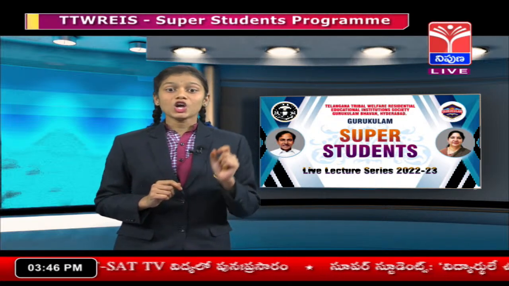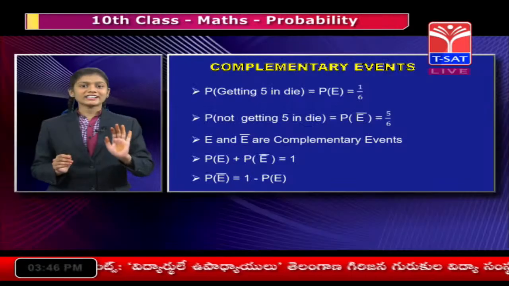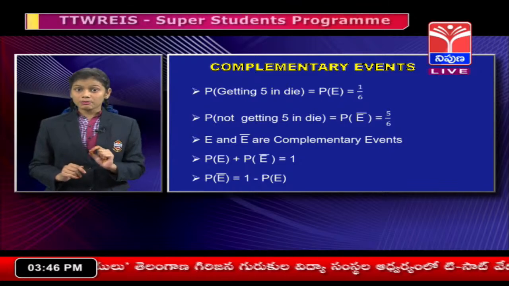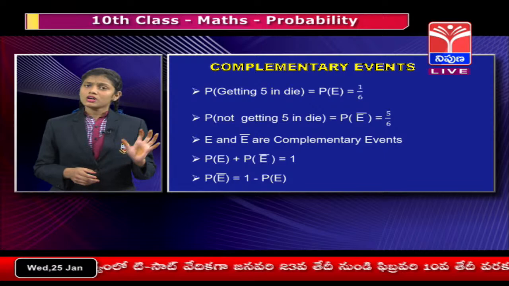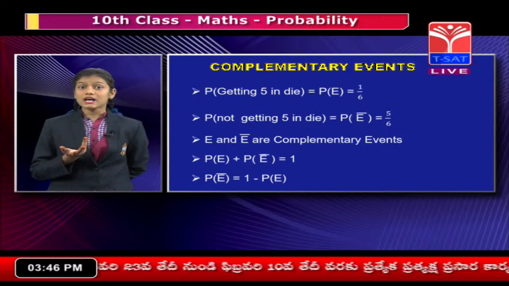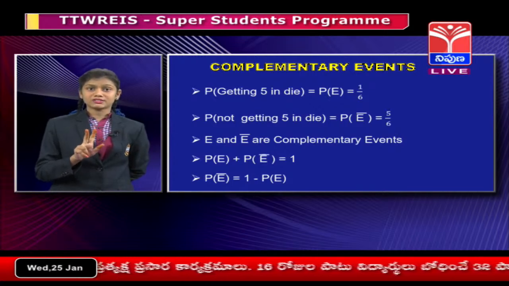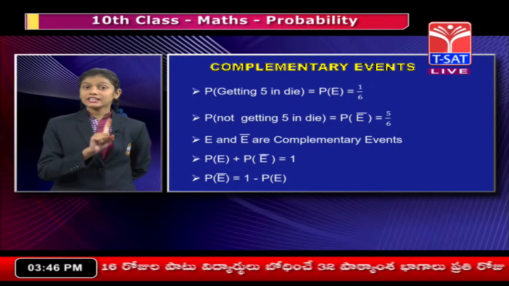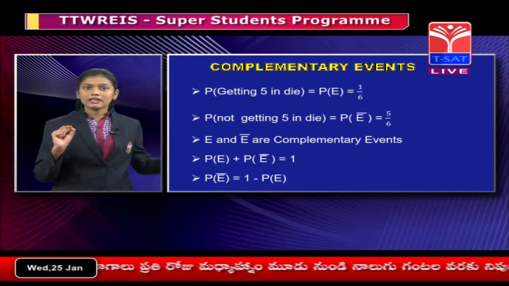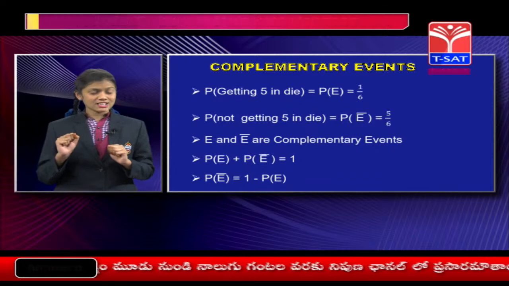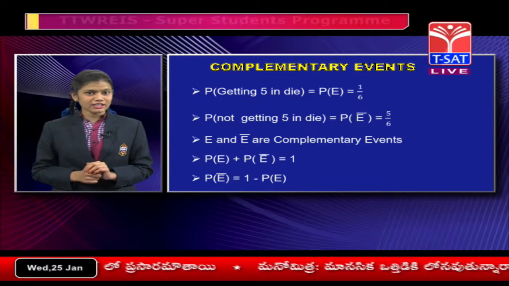Now tell me, what is the probability of not getting a 5? Except for 5, how many numbers are there on the die? They are the numbers 1, 2, 3, 4 and 6. Here 5 is not counted, so there are 5 numbers and the total outcomes are 6. So 5 by 6 is the probability of not getting a 5.